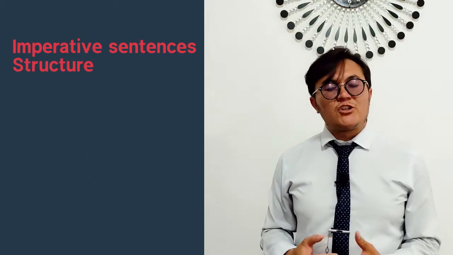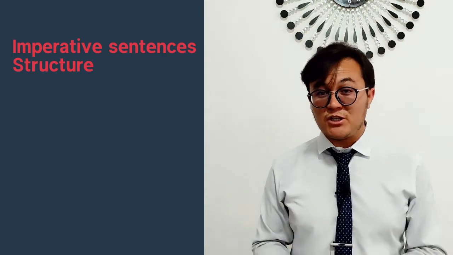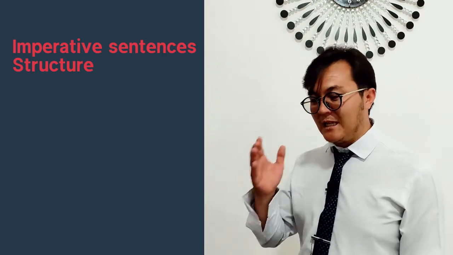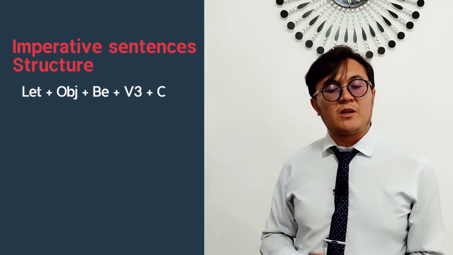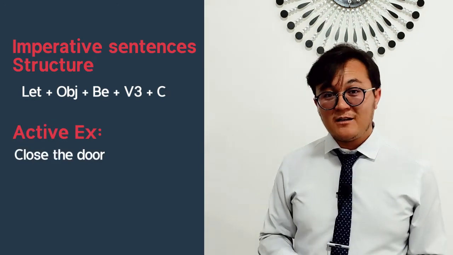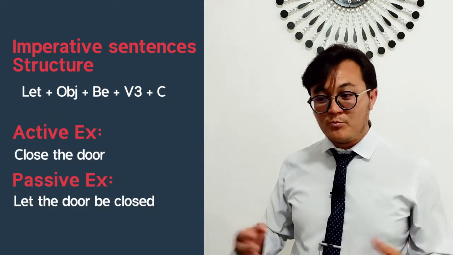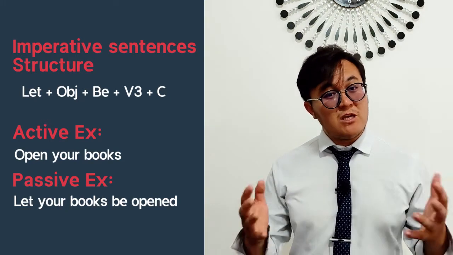In order to change imperative sentences into the passive voice, there are two common structures. The first one is let plus object plus be plus the third form of the verb, and the complement of the sentence. For example, close the door: let the door be closed. Open your books: let your books be opened.